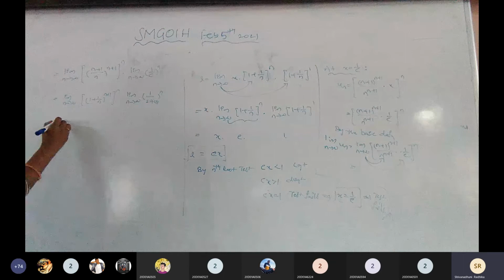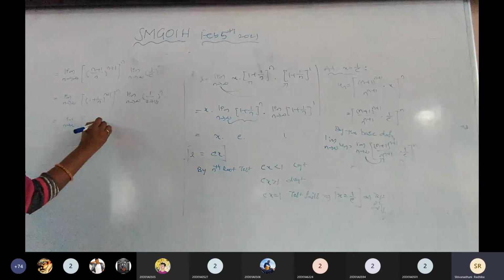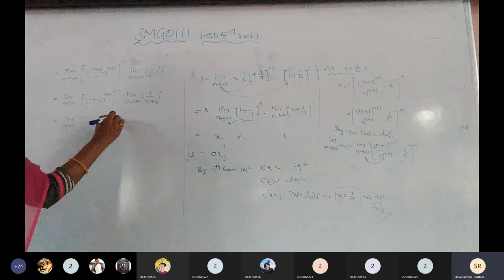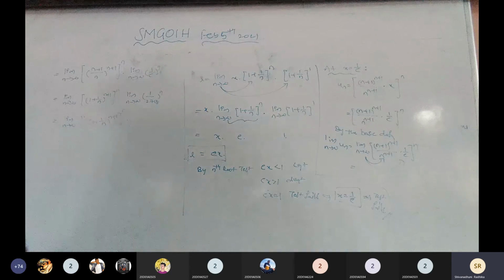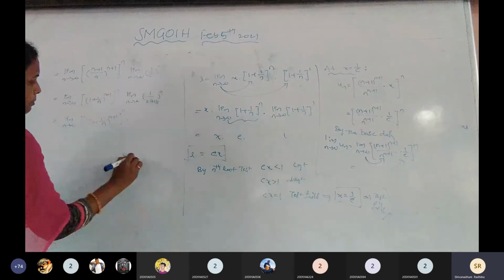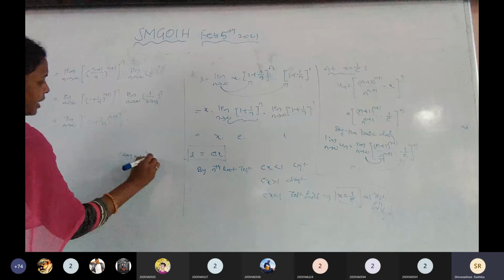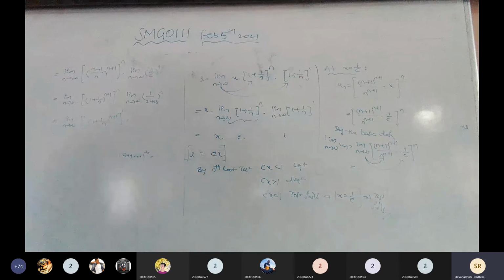Just listen. I am going to write again: limit n tends to infinity of (1 plus 1 by n) to the power of n plus 1, whole to the power of n. Any number to the infinite power, what is the value?